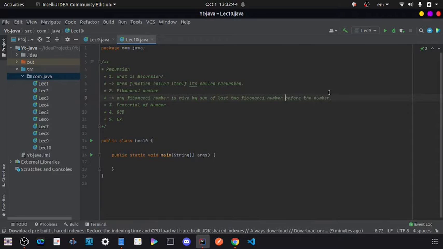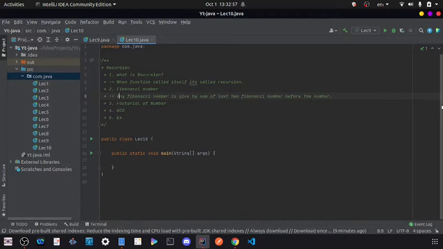I am writing the definition because in recursion, for any problem we first have to understand the problem, then see how we can write the recursive code or recursive function. If a function is calling itself, then that function is called a recursive function.